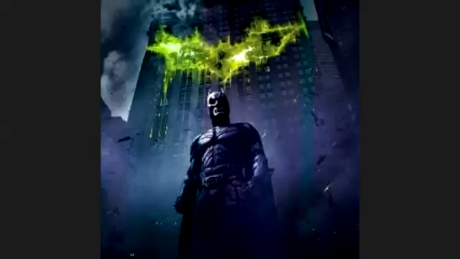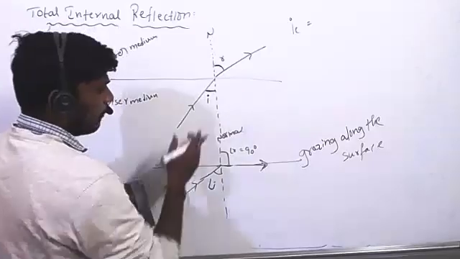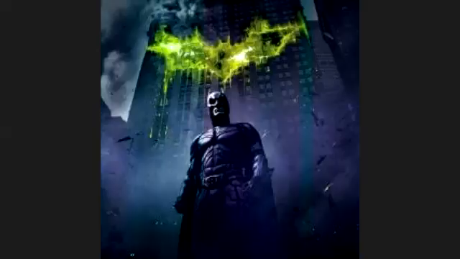Am I clear? Sir, can you repeat, sir? Yes, come on. See, when I am increasing this angle of incidence, the angle of refraction also increases.